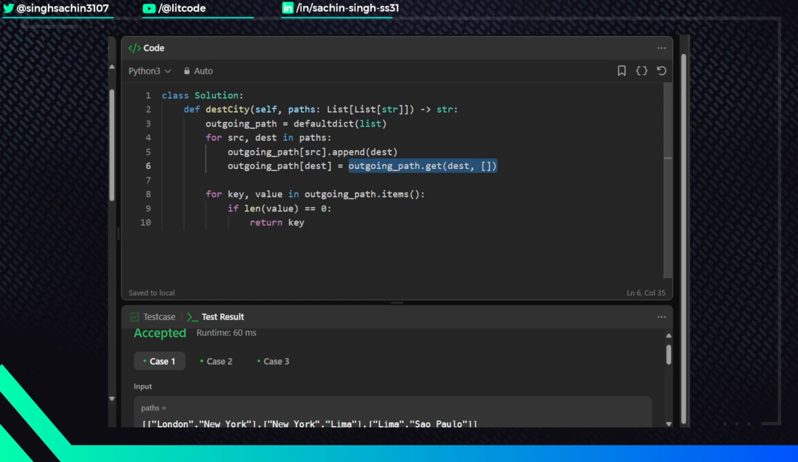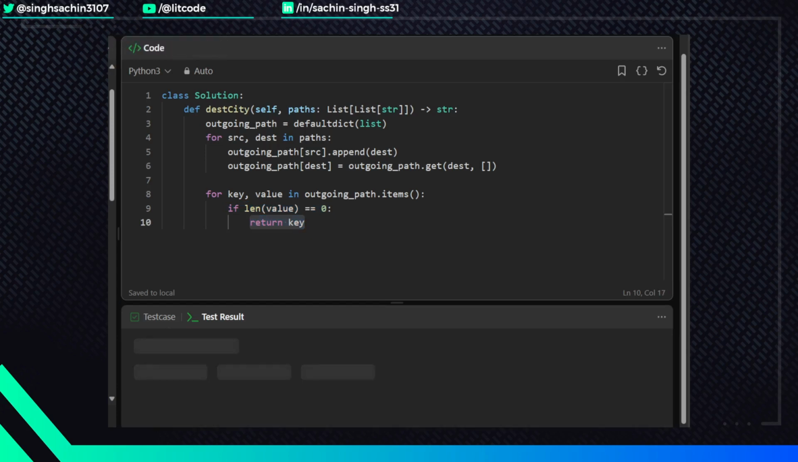Okay, after preparing this hash map, we will simply iterate over the hash map. I'm using items, which will return key and value. We will look for any key for which the length of values is 0. As soon as I get any key which doesn't have any city values as a direct connection, where I can go from the source city, I'll just return that city. Okay. So this was the complete solution.